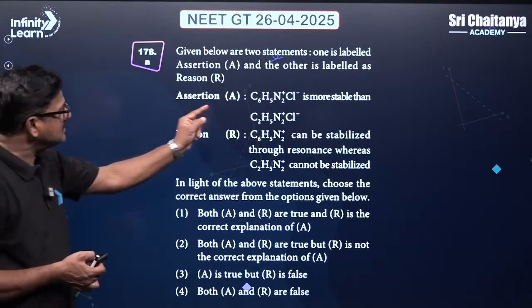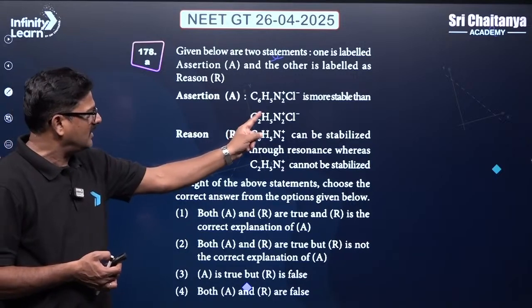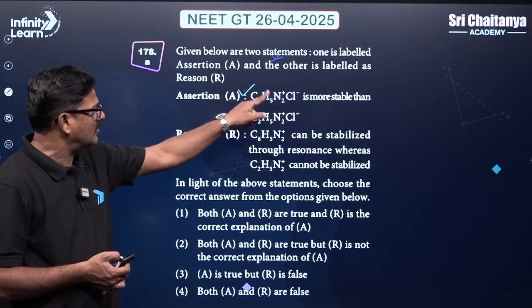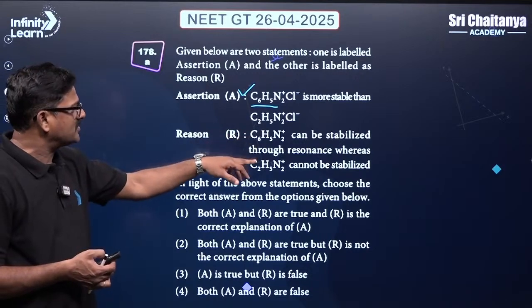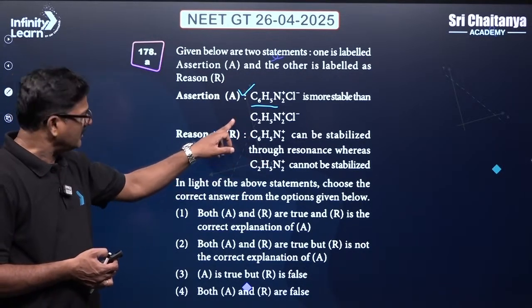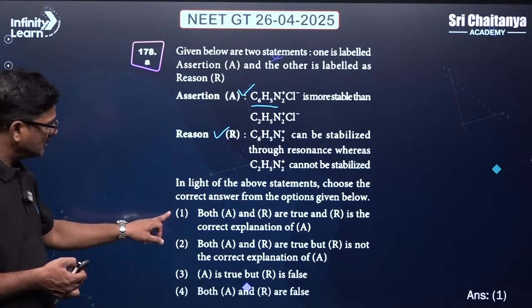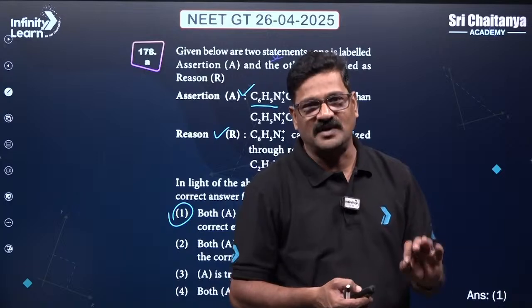And benzene diazonium chloride is more stable than alkyl, ethyl diazonium chloride. It is correct because there is resonance. The diazonium can be stabilized through resonance, whereas this is not stabilized. Yes, correct explanation. So both A and R are true, and R is the correct explanation of A.